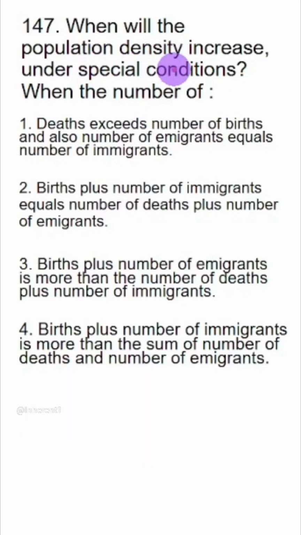When will the population density increase under special condition? When the number of deaths exceeds the number of births. This is so wrong. Option 1 is wrong. Birth plus number of immigrants equals the number of deaths and number of emigrants. It will be equal, so it cannot increase. This is wrong. Birth plus number of immigrants is more than number of deaths plus number of emigrants. Yes, this is the answer.